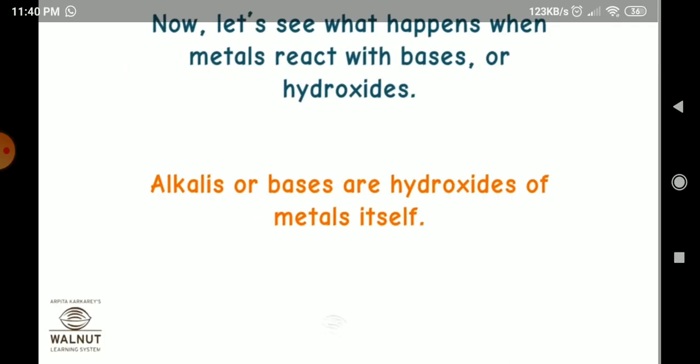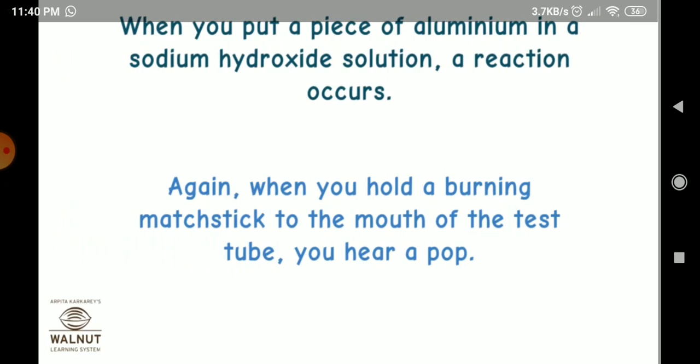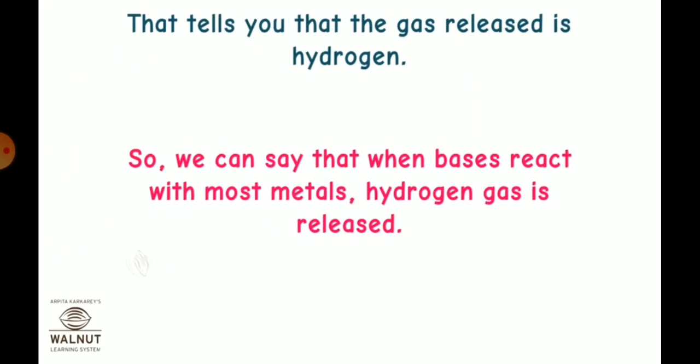Now let's see what happens when metals react with bases or hydroxides. Alkalis or bases are hydroxides of metals itself. When you put a piece of aluminum in a sodium hydroxide solution, a reaction occurs. Again, when you hold a burning matchstick to the mouth of the test tube, you hear a pop sound. That tells you that the gas released is hydrogen.